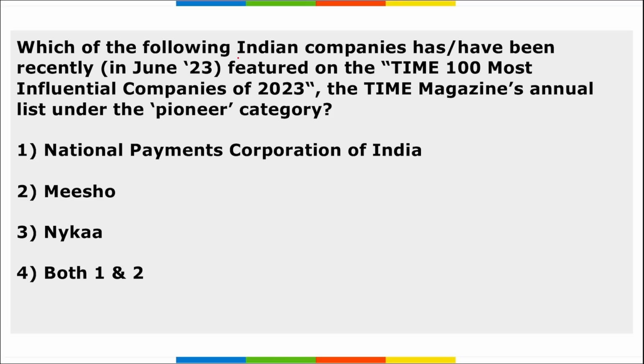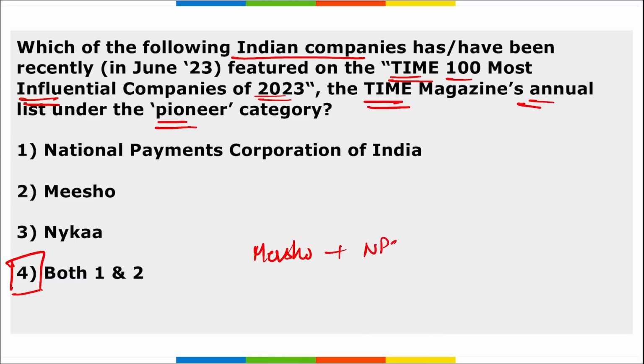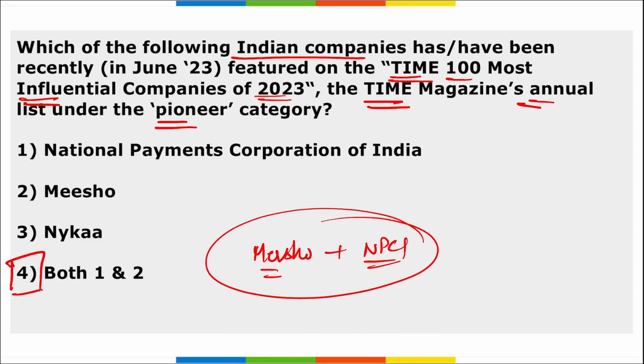Next, which among the following Indian companies have recently featured on the TIME 100 Most Influential Companies of 2023 list, Time magazine's annual list, under the Pioneer category? So the right option here is option 4, that is both 1 and 2. Meesho and NPCI, National Payments Corporation of India. These are the two companies that featured on the TIME 100 Most Influential Companies of 2023, right?